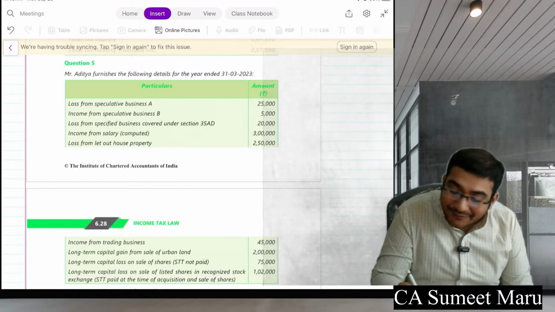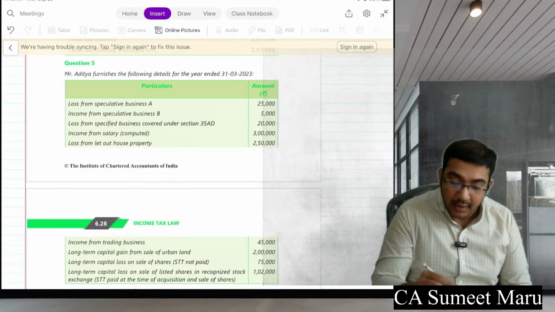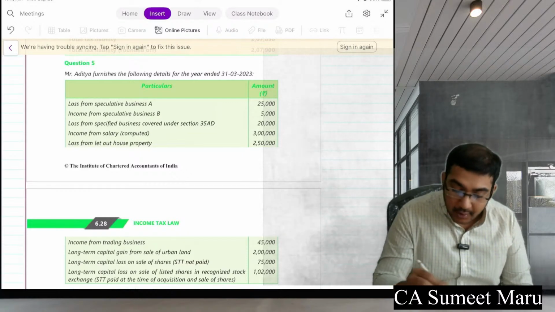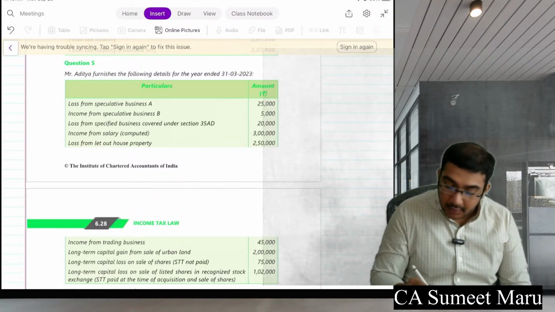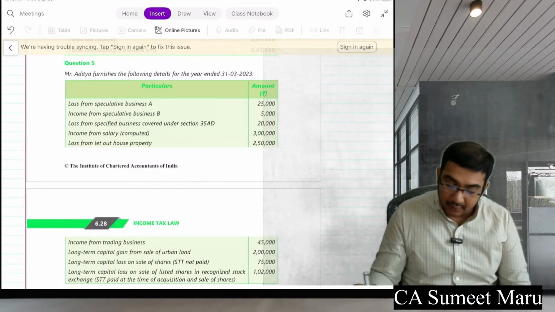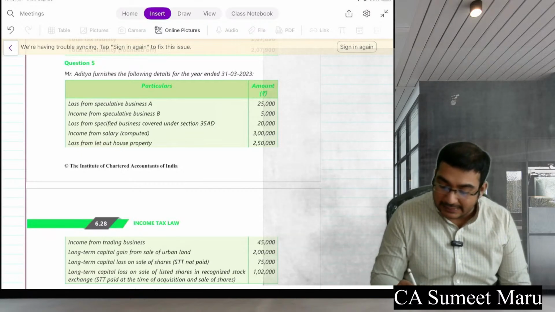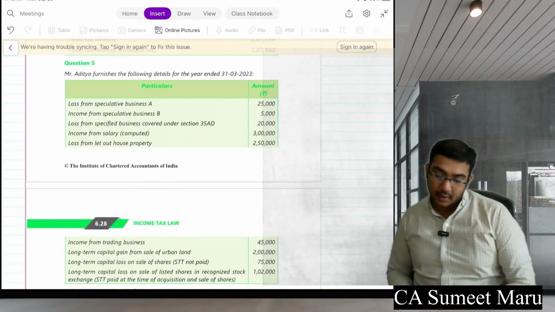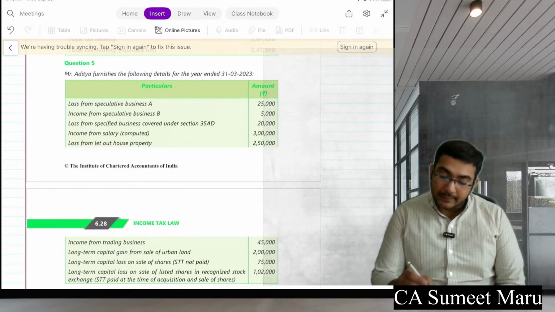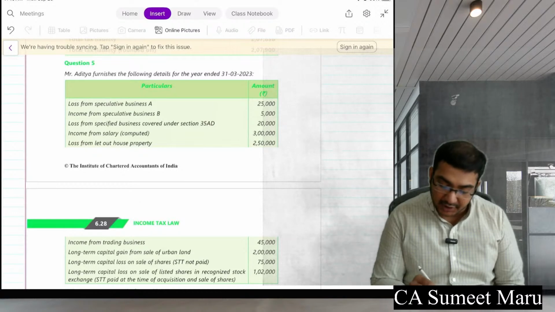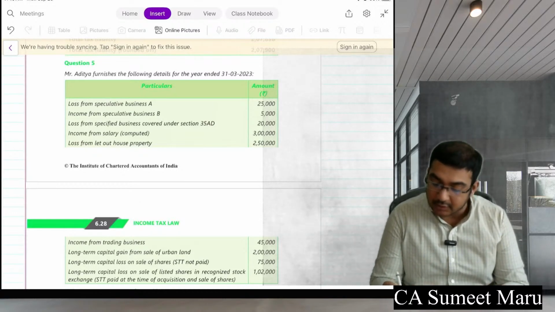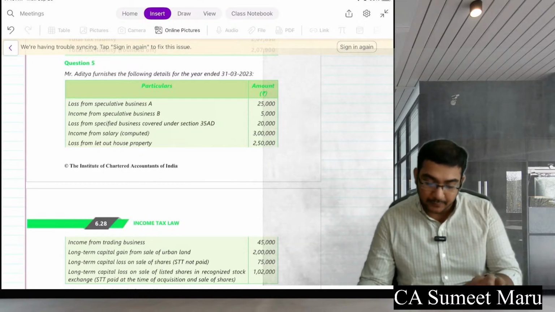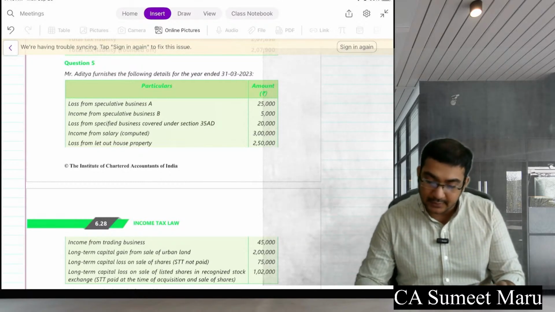Loss from specified business. Income from salary. Income from letting out of house property. Income from trading business is also there. Long-term capital gain is there and long-term capital loss is also there. Long-term capital loss on sale of shares in a recognized stock exchange, STT paid at the time of acquisition, and also there is more long-term capital loss where STT was paid. So you have the question in front of you, guys.